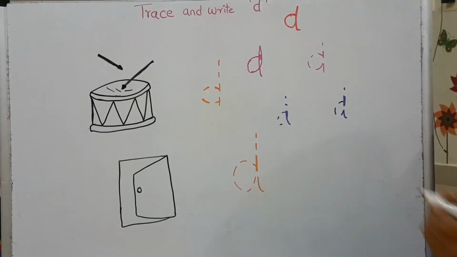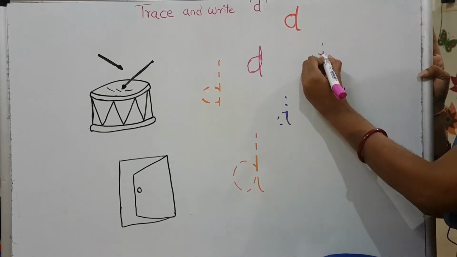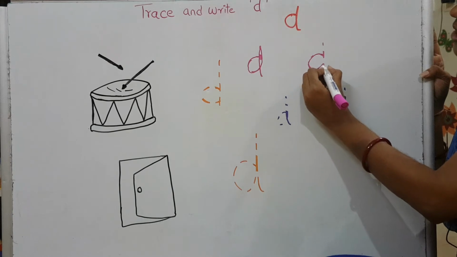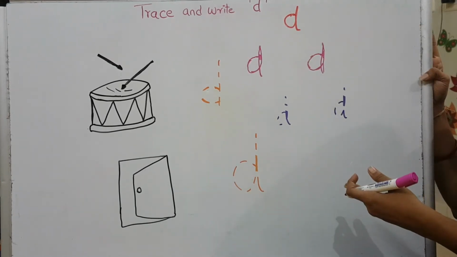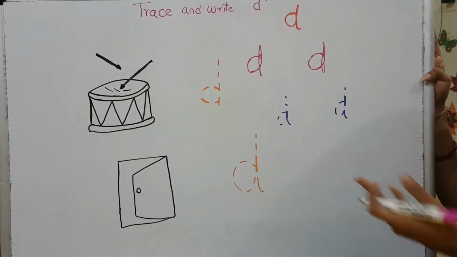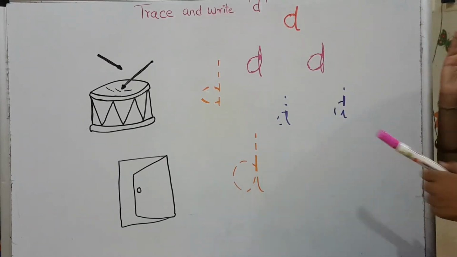D. Are you all able to see clearly? Start from here. Come down. D. You have to draw a standing line. My line is not perfect. Try to draw a perfect line. Okay? Okay. We'll do it again.